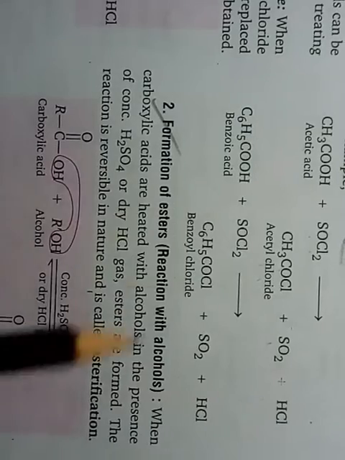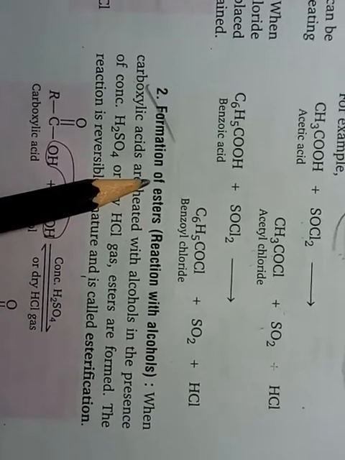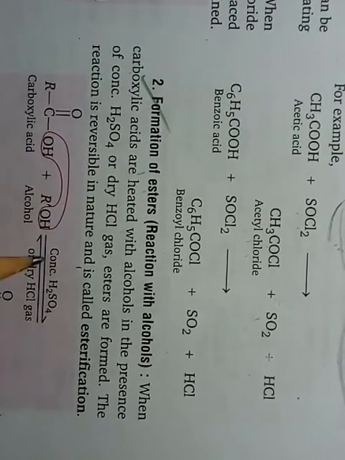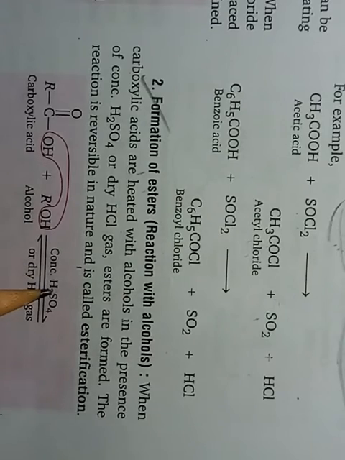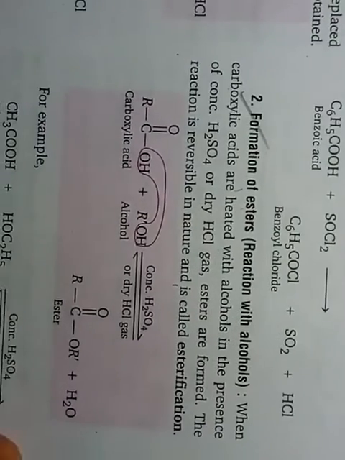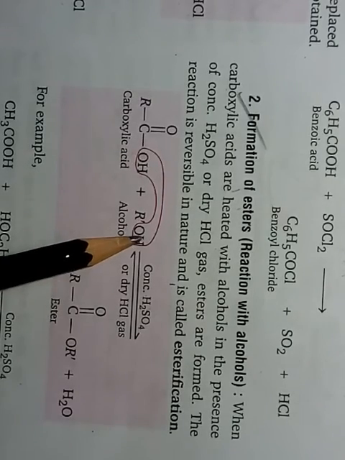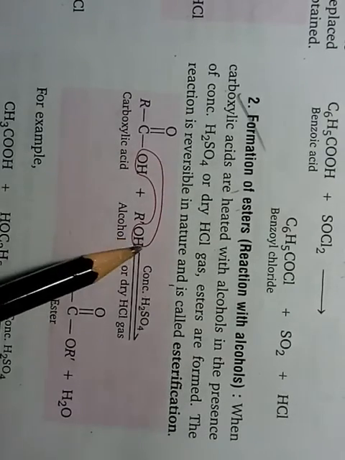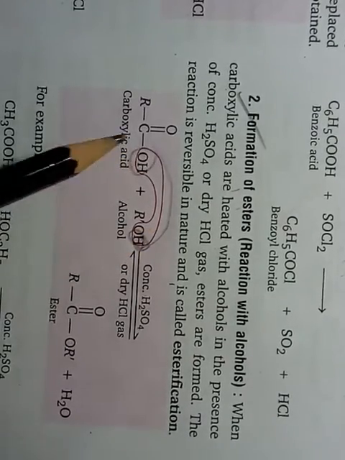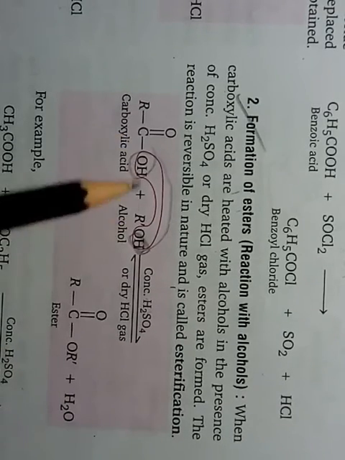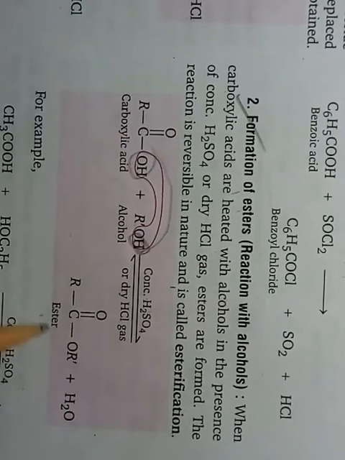Next is formation of esters. This reaction takes place in the presence of concentrated H2SO4, with removal of the OH of the acid with the H of the alcohol. The H of the alcohol and the OH of the acid come out in the form of water, and the rest of the parts join together, and you get ester.